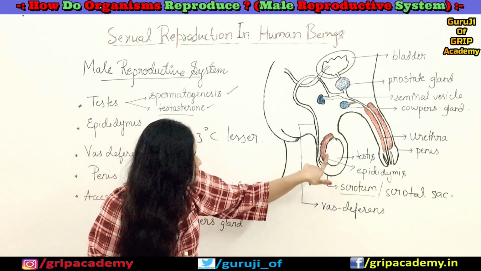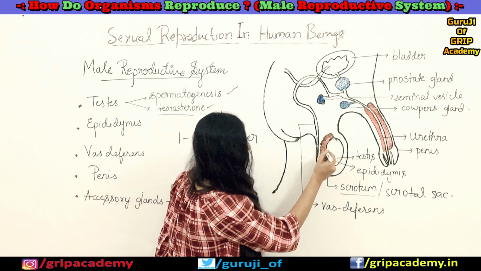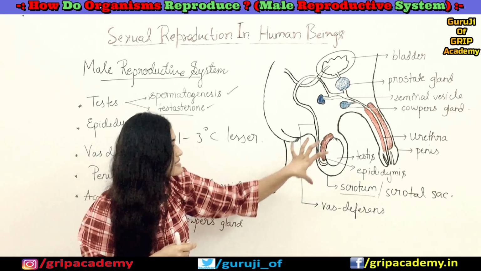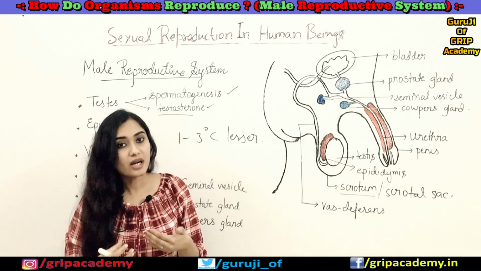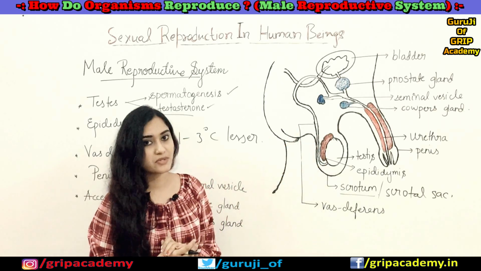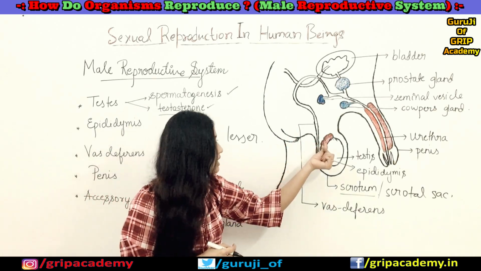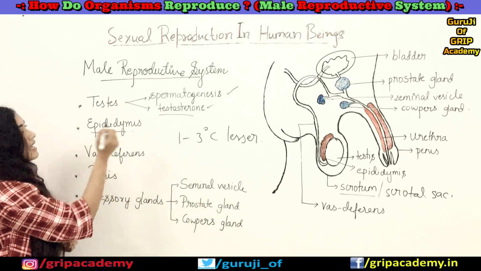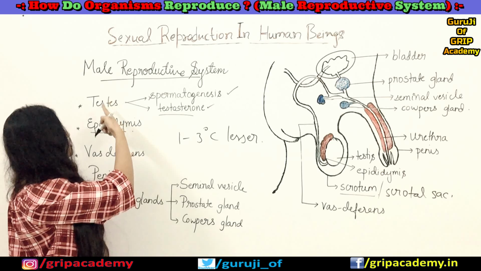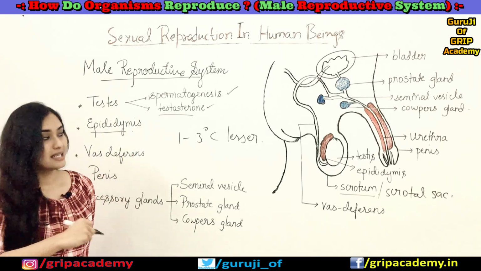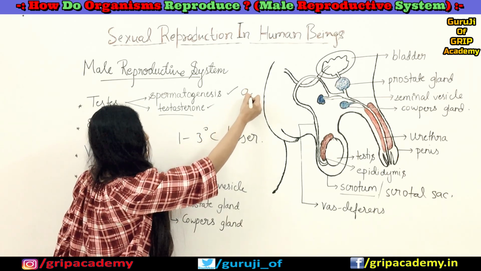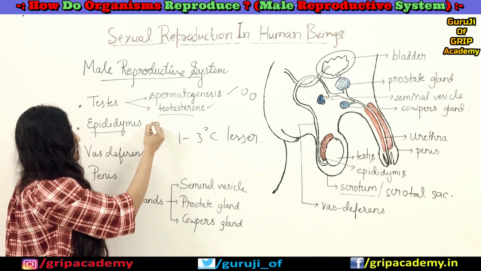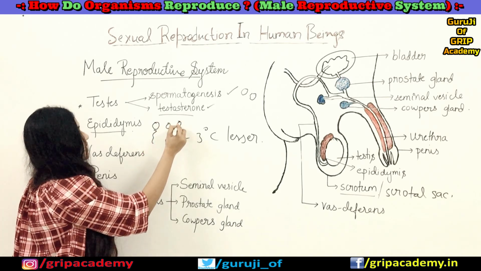The produced sperms are kept in the epididymis until they get matured. So basically it acts as a storehouse for these sperms. The sperms develop maturity and also motility in this epididymis. Sperms produced in the testes will be like this, but they develop motility in the epididymis.